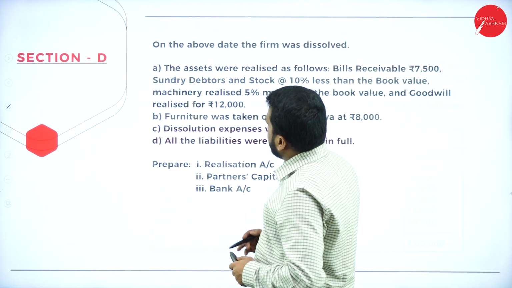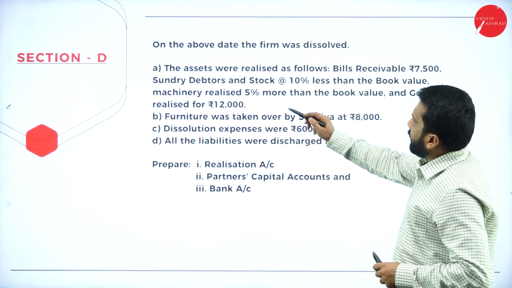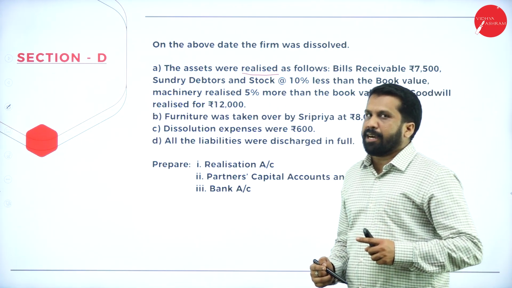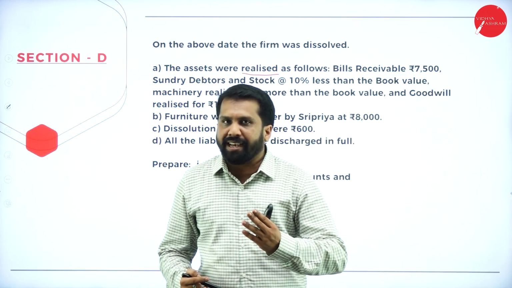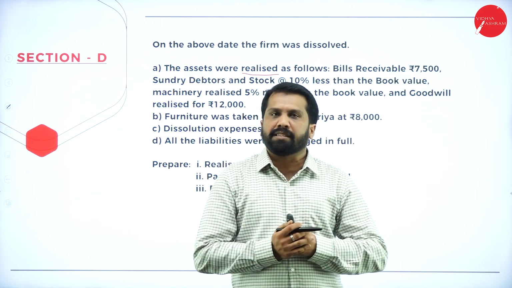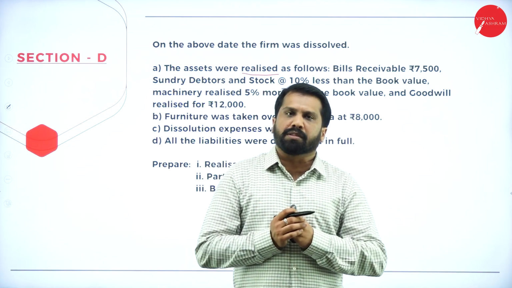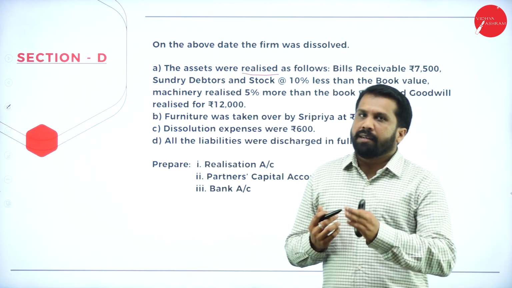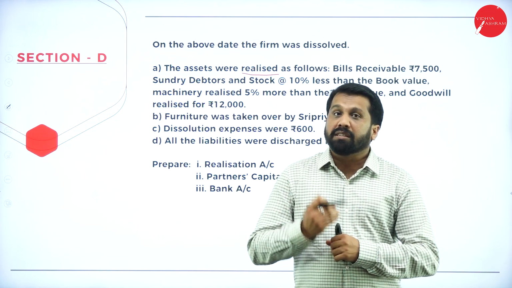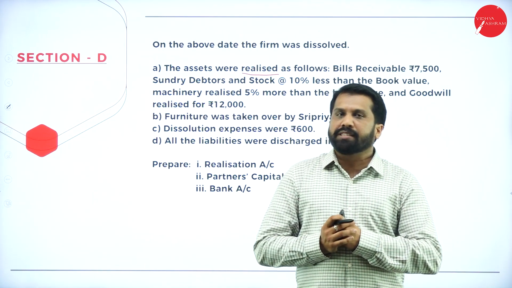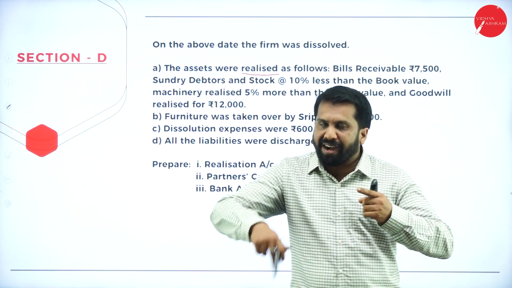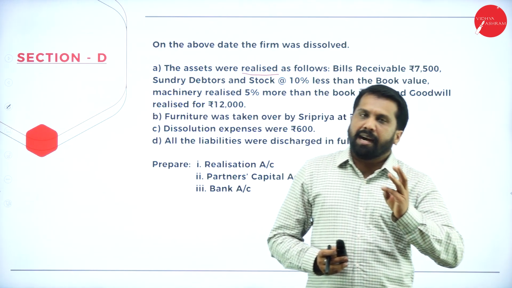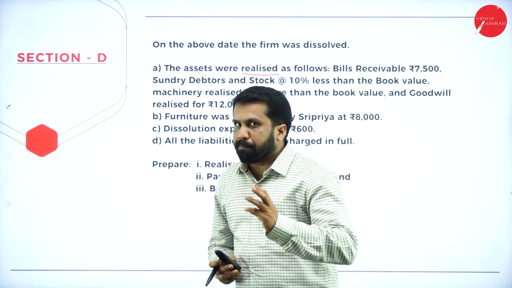Now, after that, they have given adjustments. All the assets were realized. Realized means what? Sold. I'll give you an example. We both started a new business. After 5 or 6 years, we plan to wind up, to close. If we plan to wind up, whatever furniture, building, vehicles we have, what will we do? Dispose. We will sell it to outsiders. Our second option will be what? Partners will take those furniture. One, they have to sell. Another option is it is taken by a partner.